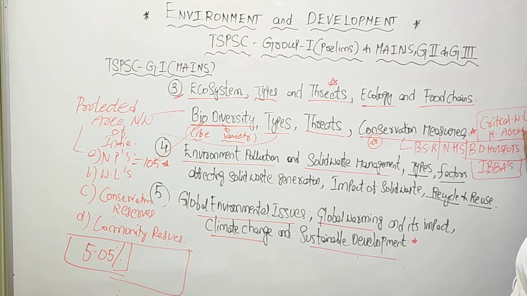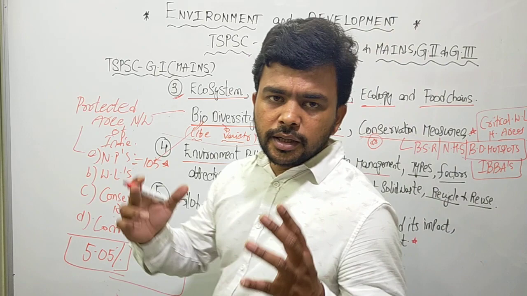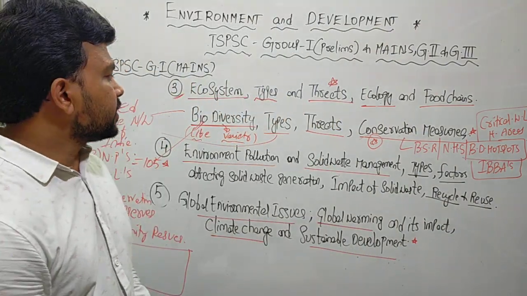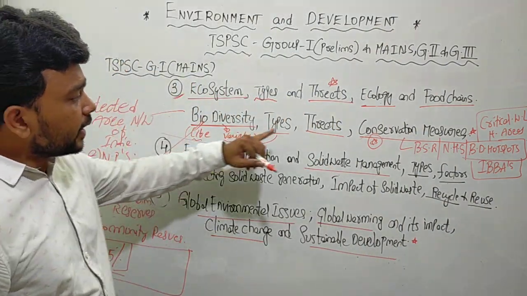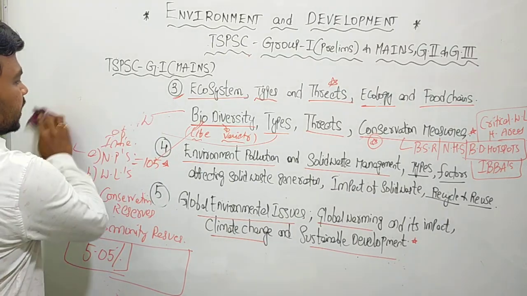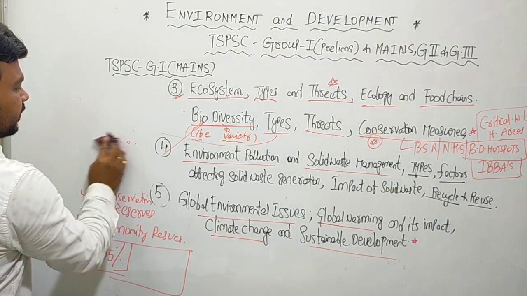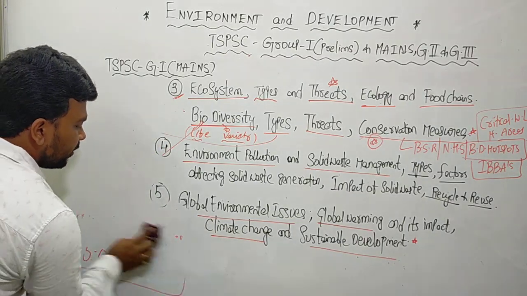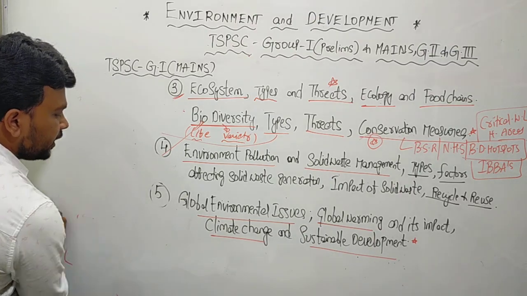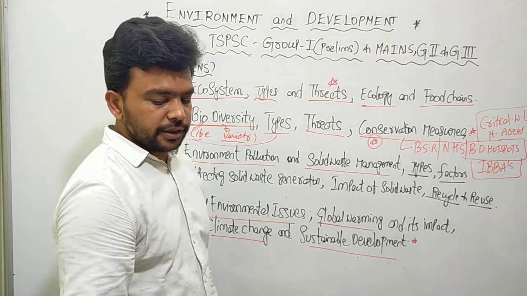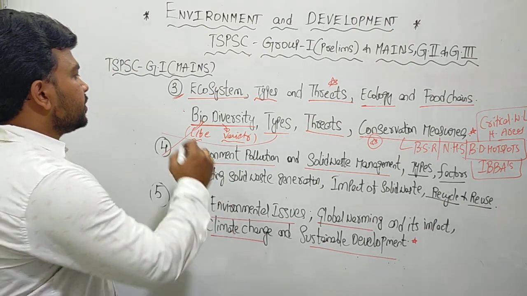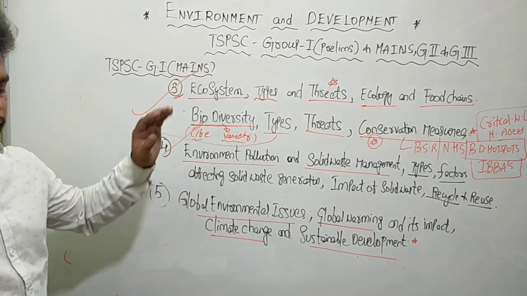So these are all various tools and ways in which the government of India is trying to protect and conserve the biodiversity. Understand clearly that you need to protect and conserve biodiversity because it is gifted by nature. As part of the conservation measures, you have to see all of them. So this is the third topic.